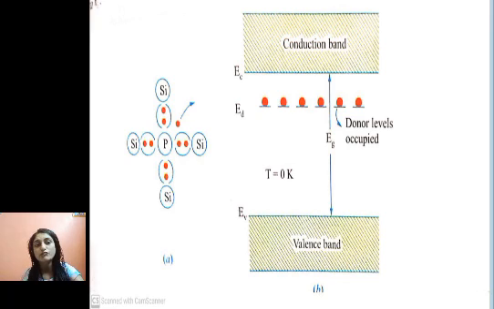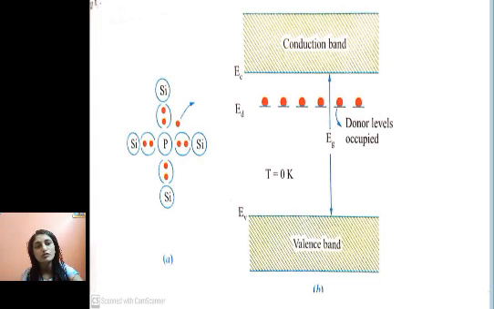One more thing: when you compare the size of phosphorus and the size of silicon, it is almost the same. So whatever lattice site is available for silicon can be taken by this phosphorus atom, because both of them share the same size.